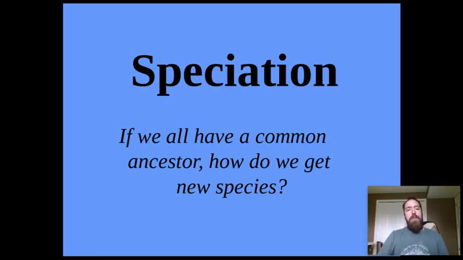Okay, so here's the idea, right? If all the organisms on this planet evolved from one organism that started life, why don't we all look like that one thing? Like, let's say it was a crab. Why aren't we all just smaller versions of a crab or bigger versions of a crab or orange crab, right? How did we get squirrels and deer and dogs and trees and oak trees and cottonwood trees and things like that? This is what we're going to talk about, speciation.